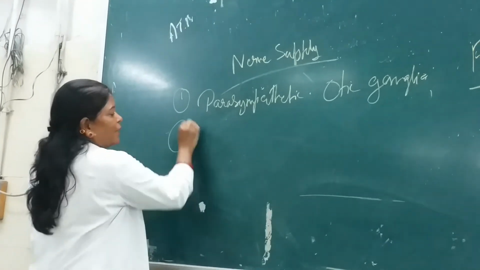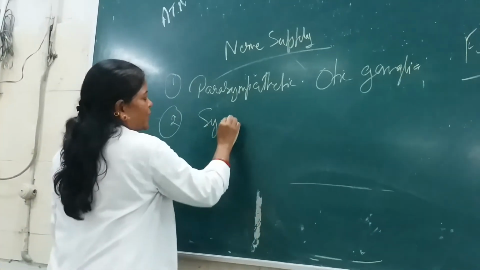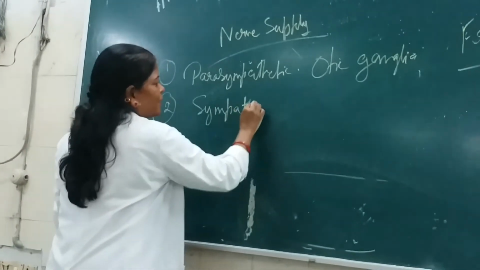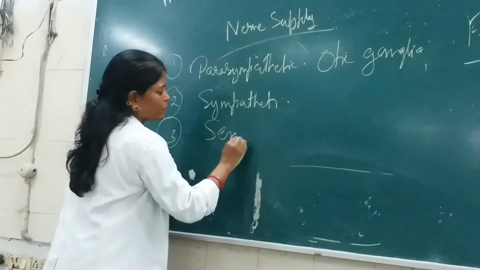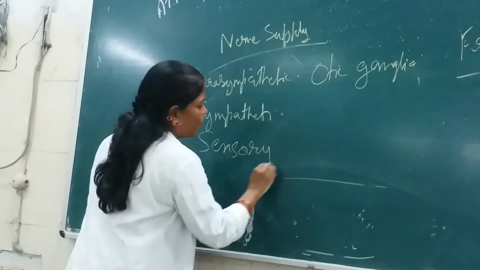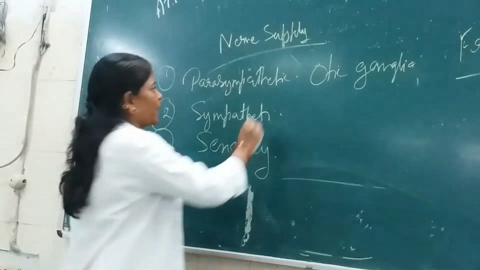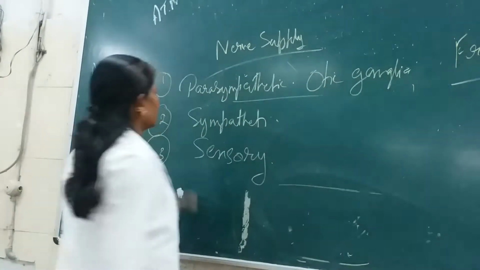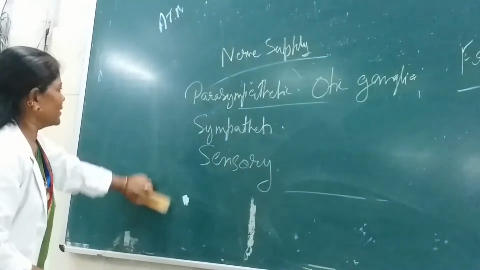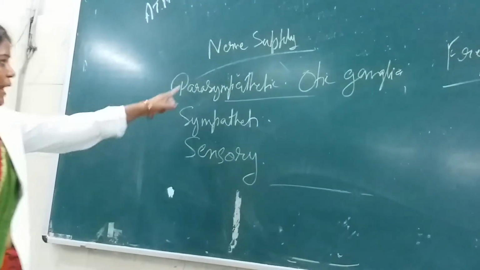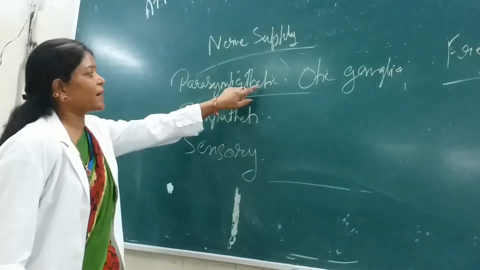Another supply is by the sympathetic, and another is the sensory. Okay, sensory supply. This parasympathetic, look here, the preganglionic fibers, the true root of this ganglia, otic ganglia, is the parasympathetic.